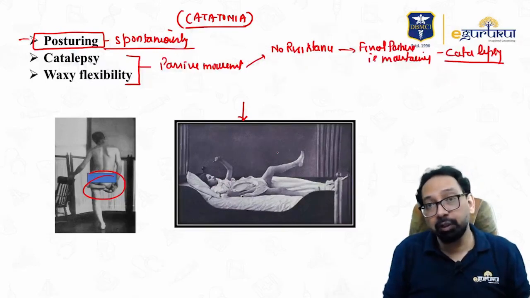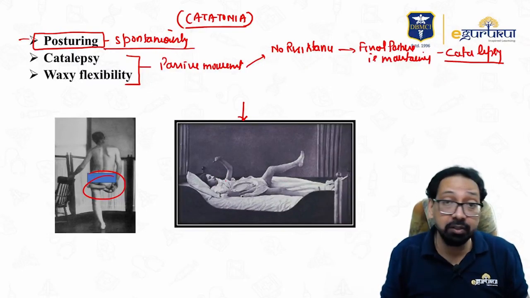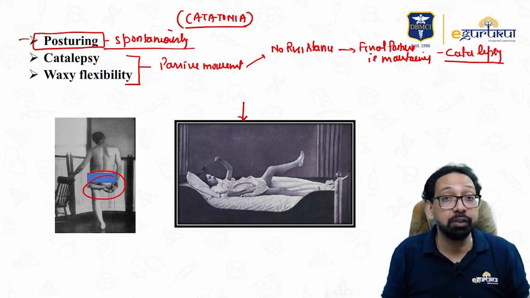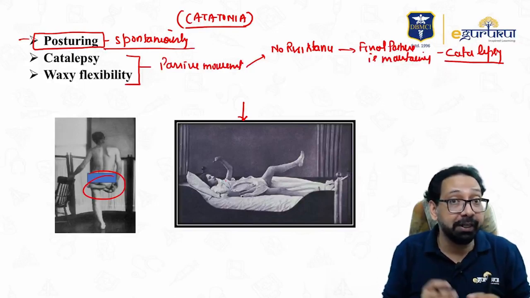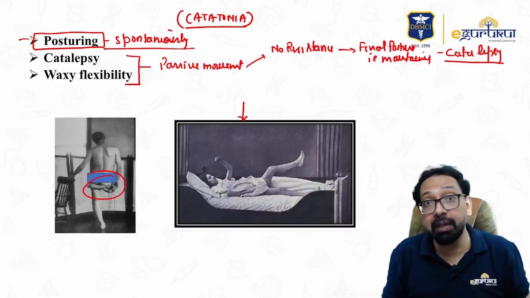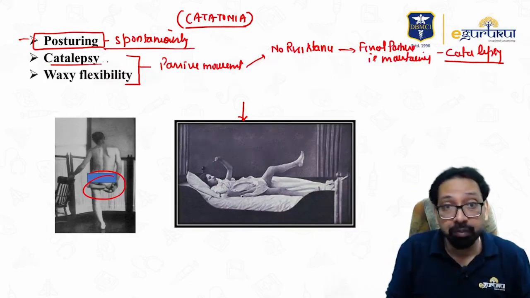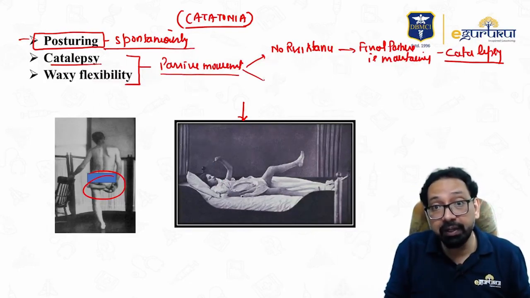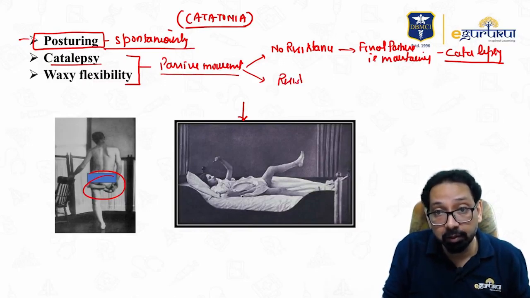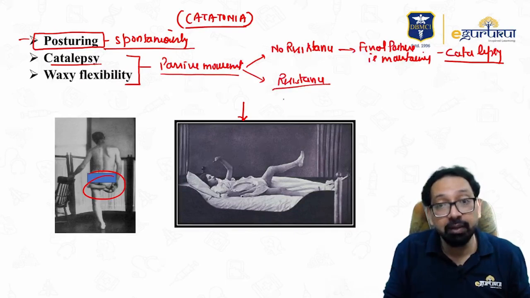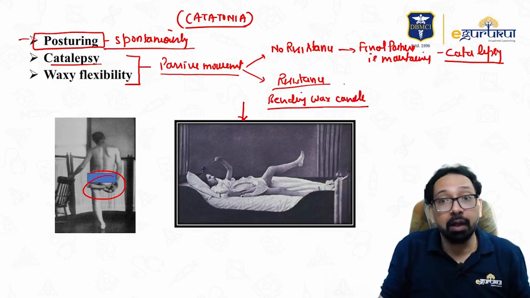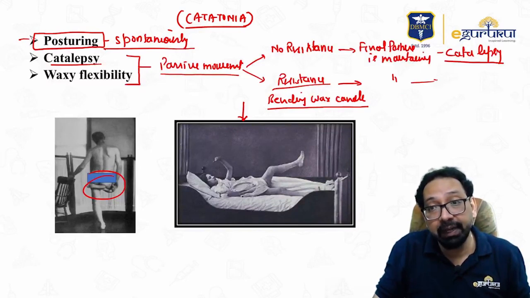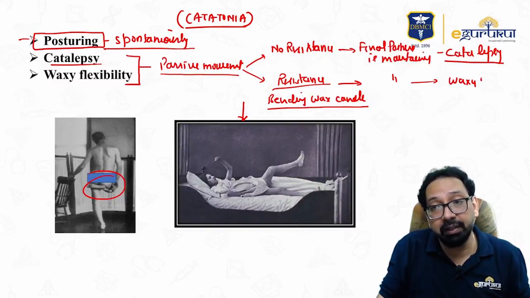They will show the same image and say that when you are examining, there is no resistance, and when you leave the patient in an abnormal posture, the patient maintains that abnormal posture. This phenomenon is catalepsy. But in passive movement, if you feel resistance, just like you are bending a wax candle, and the final posture is maintained, then it is waxy flexibility.